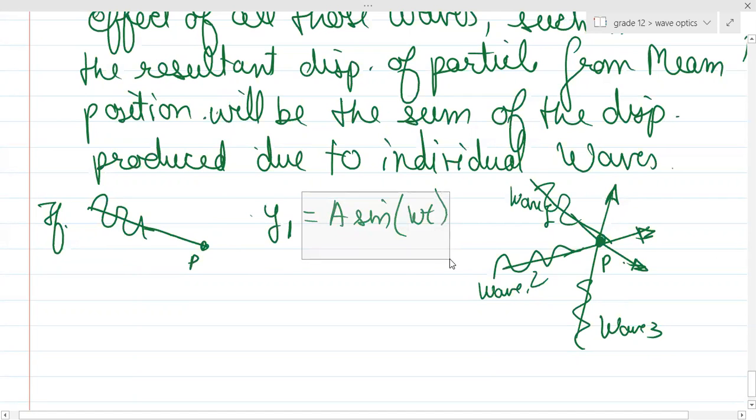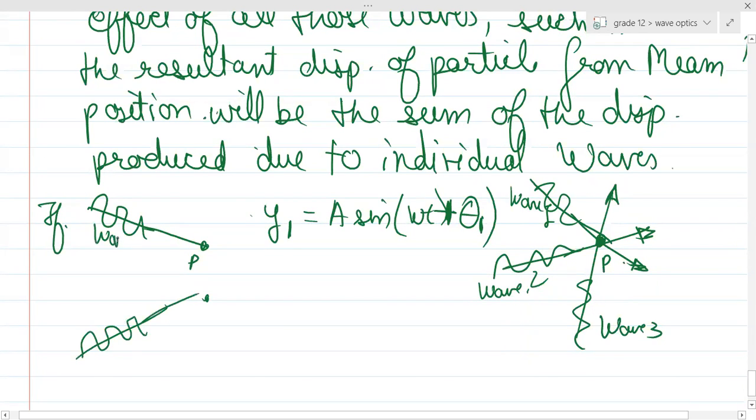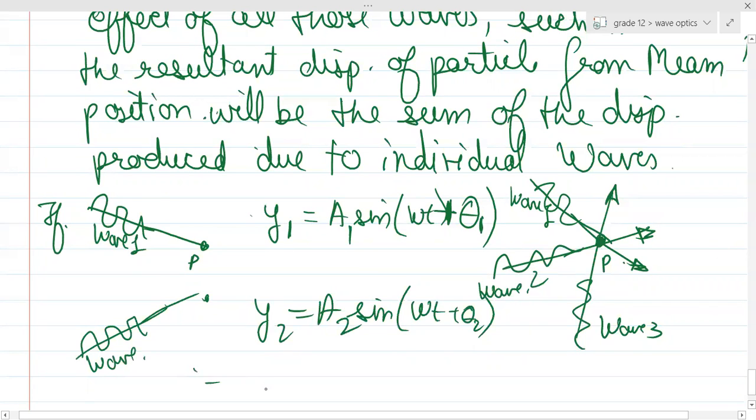Is it clear? It can be plus phi 1 as well. And no one said that this will not have any phase difference. It may have a phase difference. Similarly, if wave 2 falls at point P, y2 is a2 sine of omega t plus theta 2, right? And so on and so on.